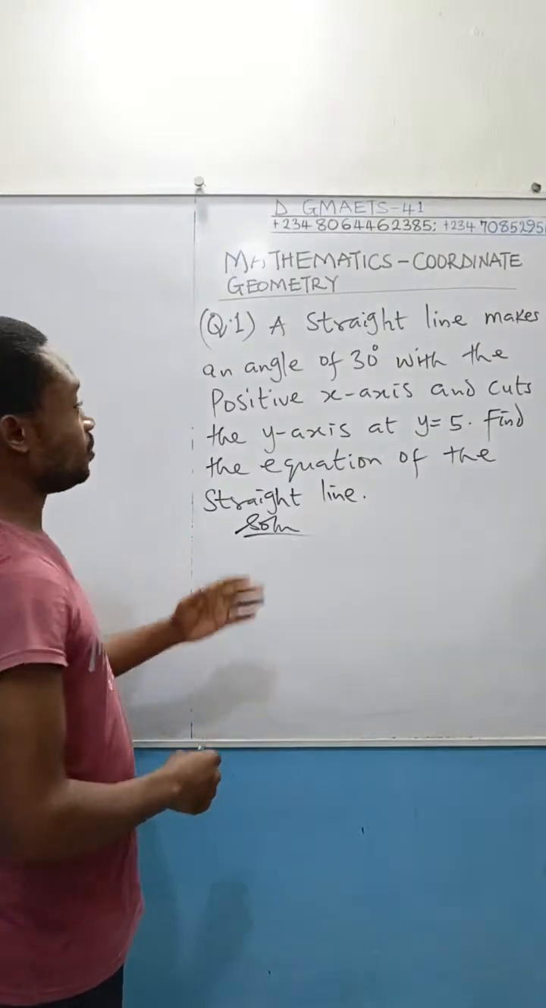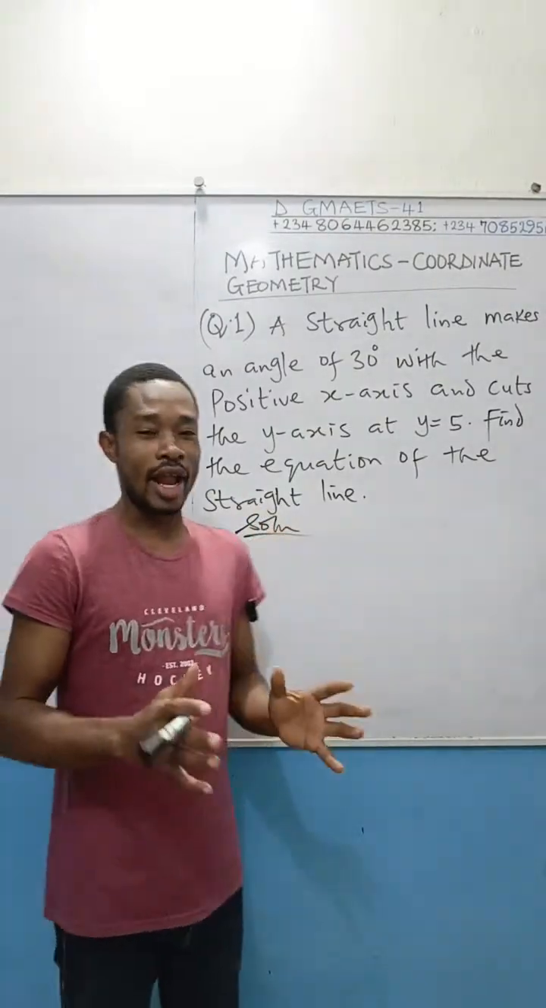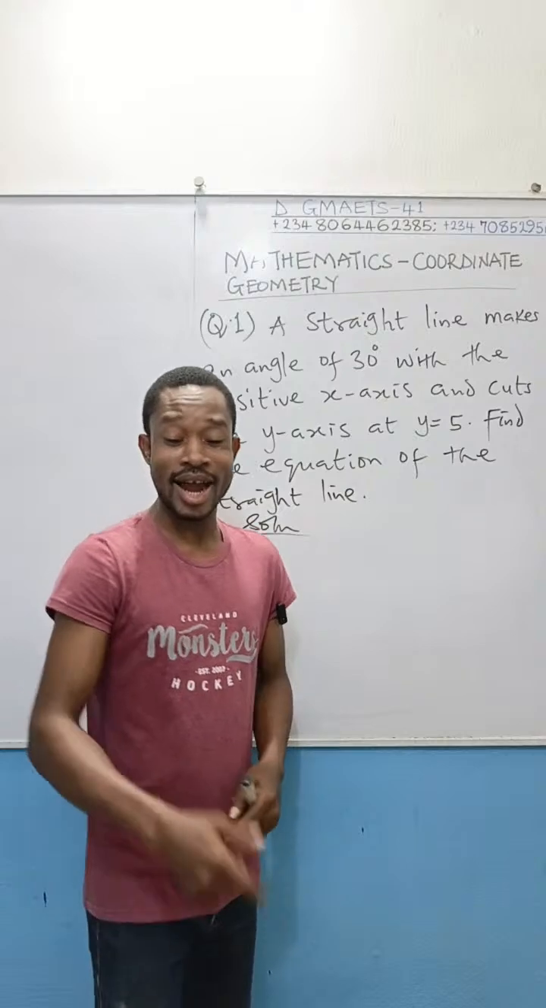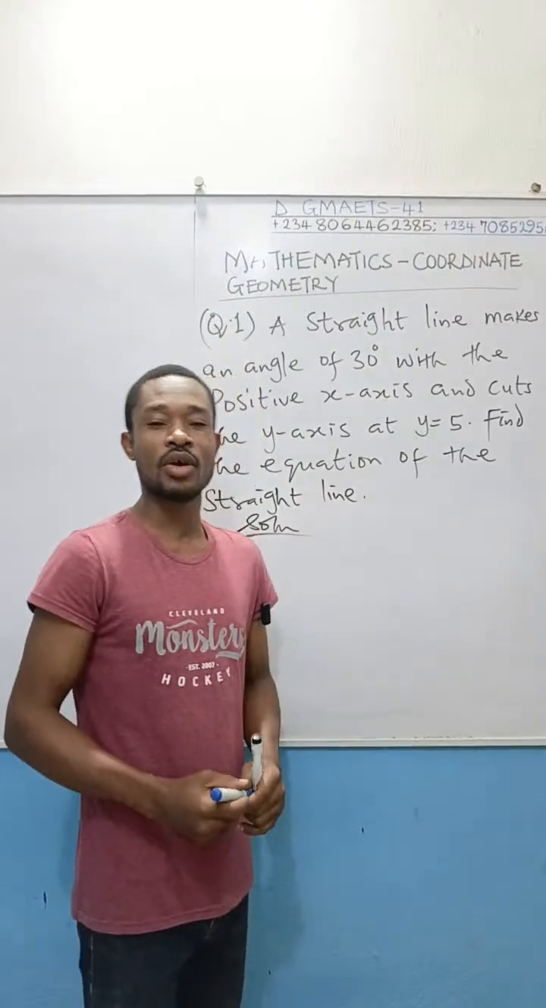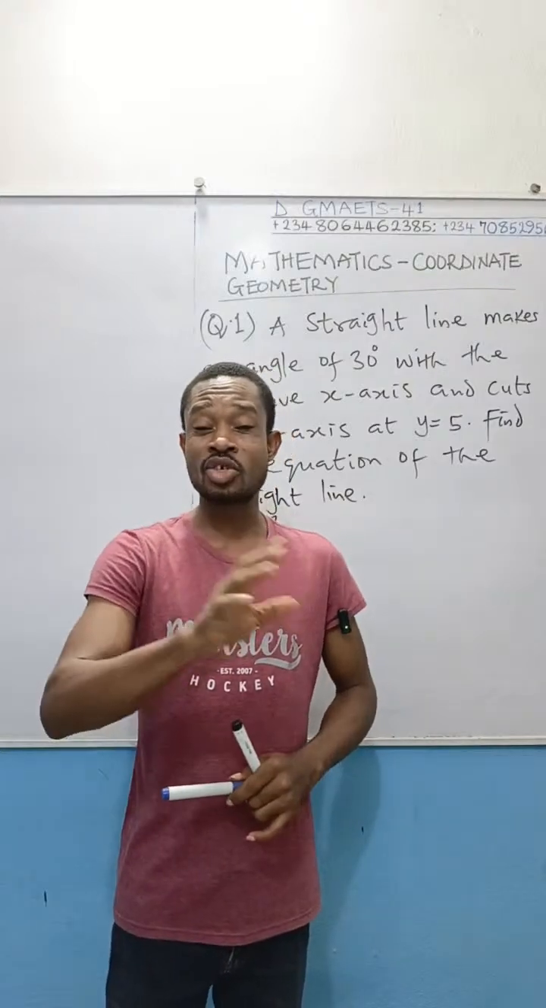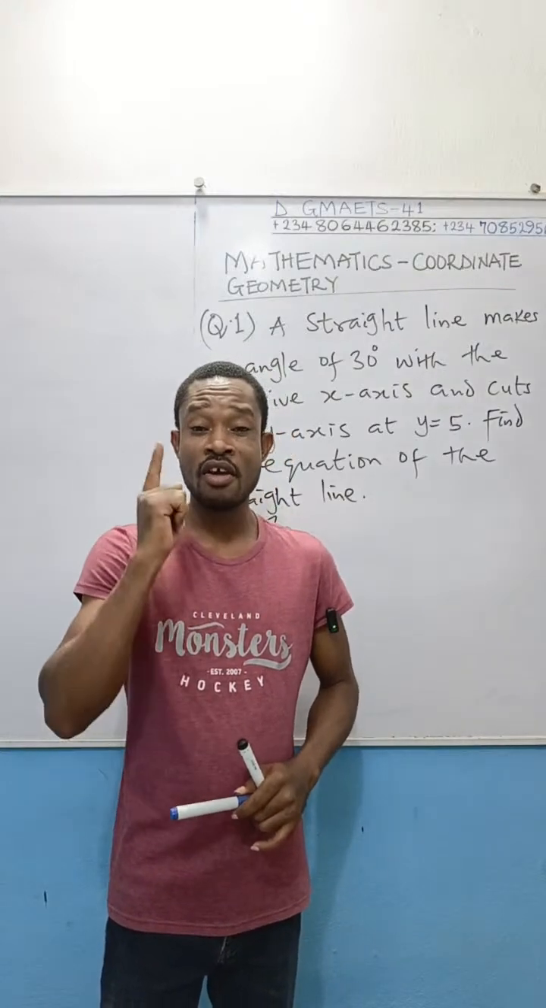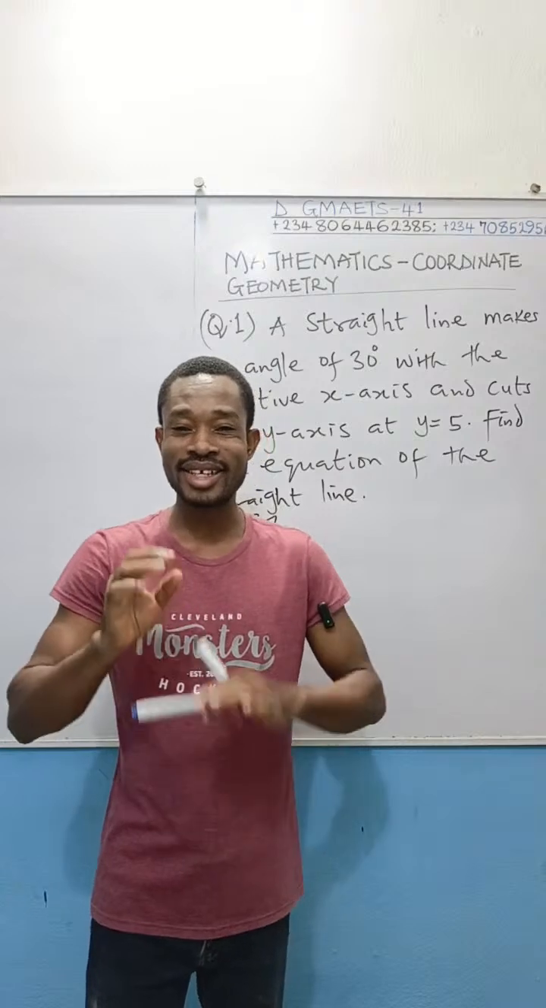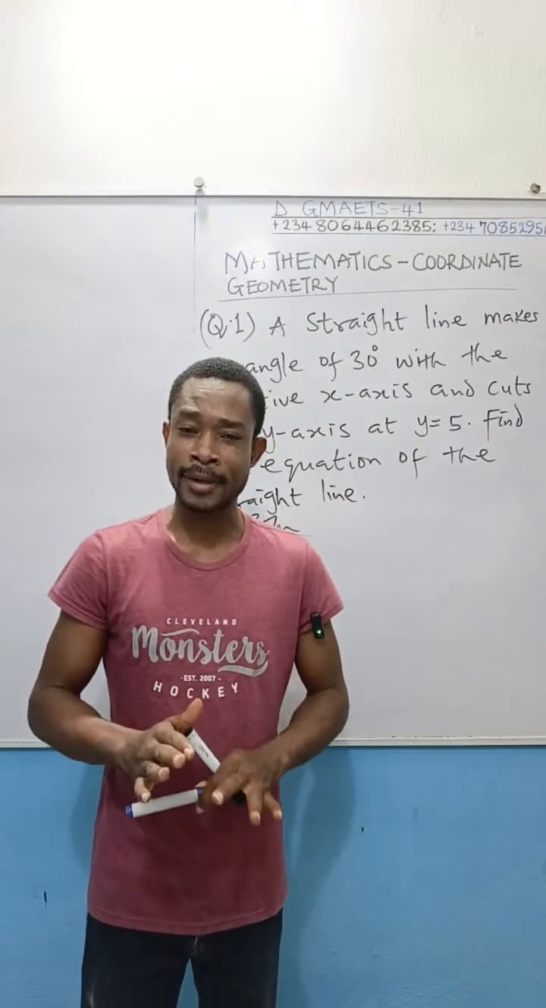Okay, let's go. Now you are given a straight line. We are told that the straight line made an angle of 30 degrees with the horizontal. Dear friends, whenever you are given the angle that the straight line makes with the horizontal, from that angle you can get the gradient of a straight line.